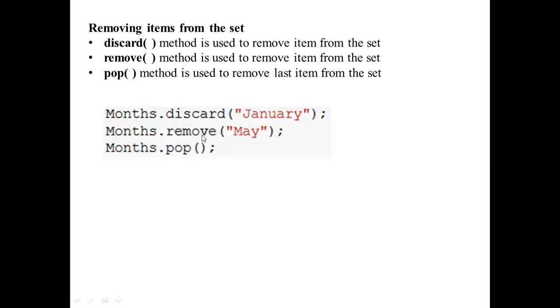Look at this. You can specify which element you want to discard by using the discard method. And remove method is also, which element you want to remove. But for pop, there is no need to specify the element. By default, whatever is the last element, that element will be removed. But we do not know what is the last element. Why? Because it is unordered.